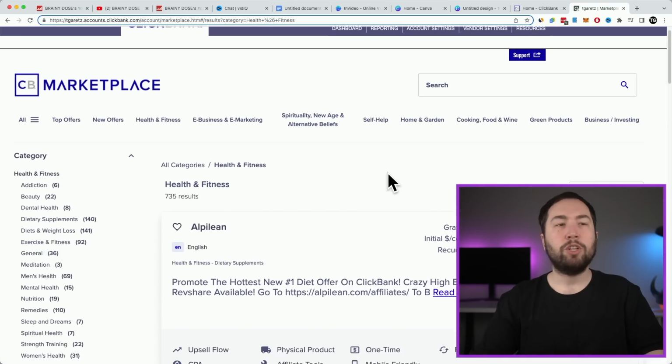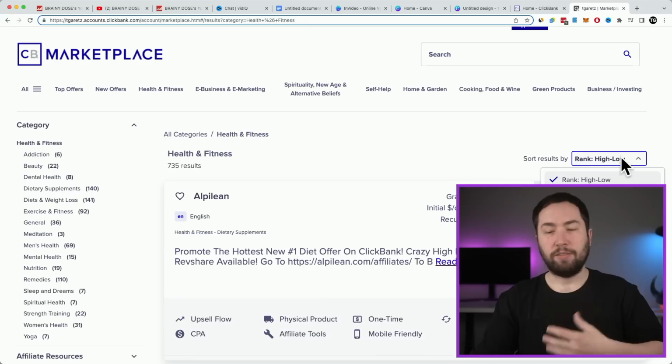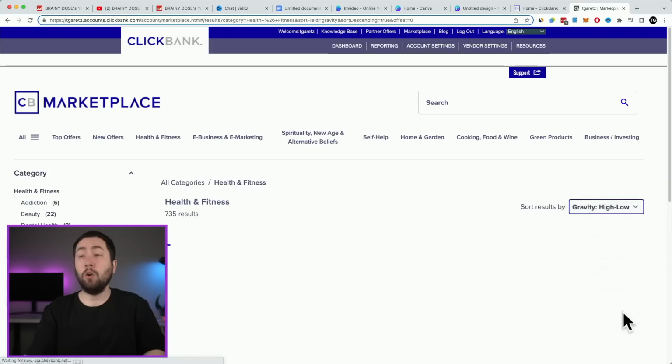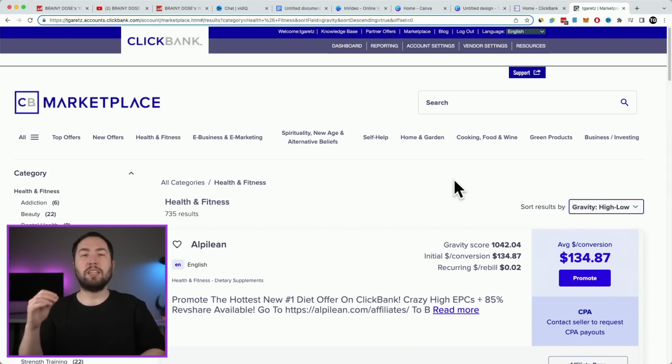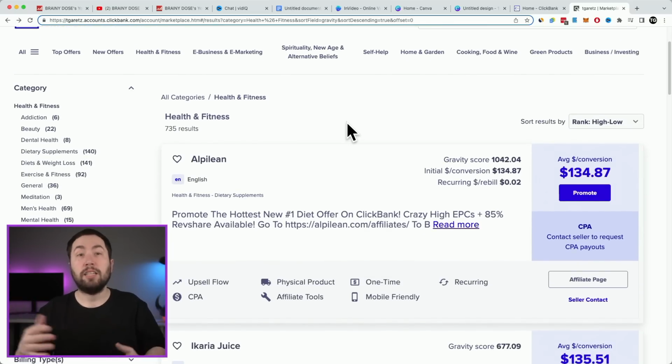Then you can actually sort it, and I personally would sort it by gravity. Let me move this over here. I would go gravity, high to low. What gravity means is it's basically what people are having the best success with promoting. I would probably stick with one of the higher tier products just because they're already selling, so you know they have a good sales process. Just for example, let's choose this diet offer.